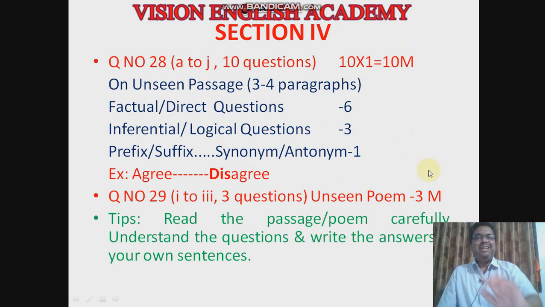If you analyze the questions, you can see 6 questions will be factual questions. Factual in the sense that you will get direct answers in the passage. You have to write them in your own sentences. 3 questions are inferential, in the sense logical questions. You will not get the direct answers, so you have to guess the answer, apply your logic and write.